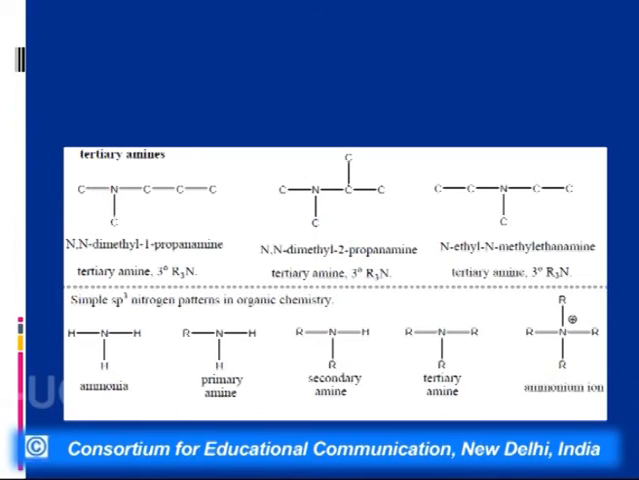Now, if we talk of amines, we can say amines are derivatives of ammonia. In primary amine, the functional group is NH2. In secondary, it is NH, and in tertiary amine, it is N.